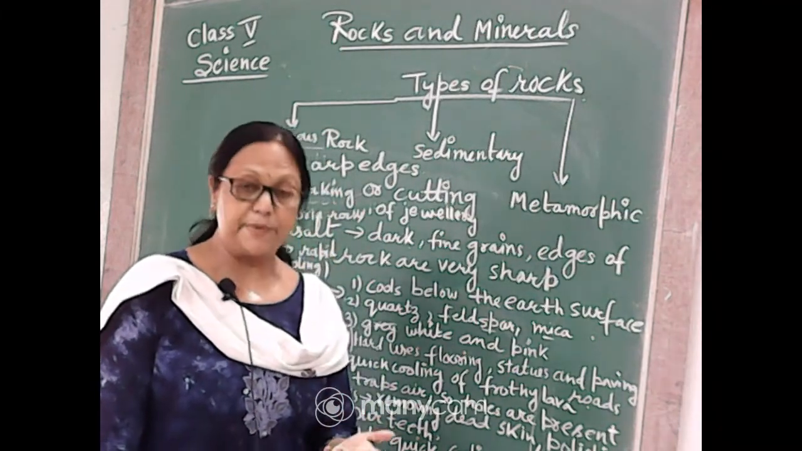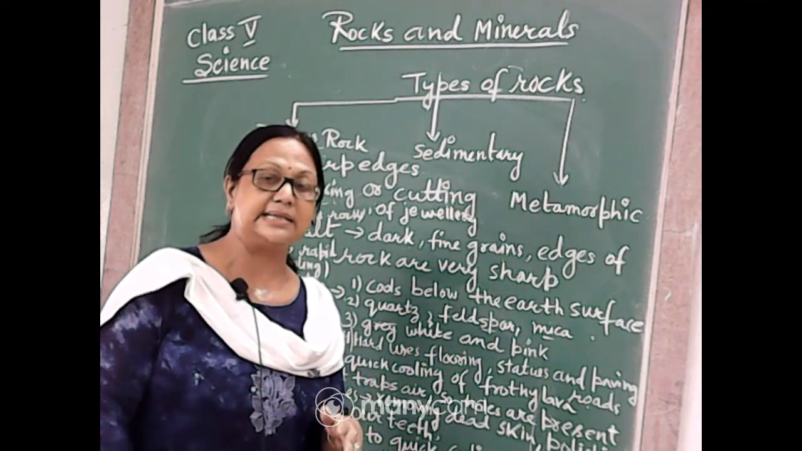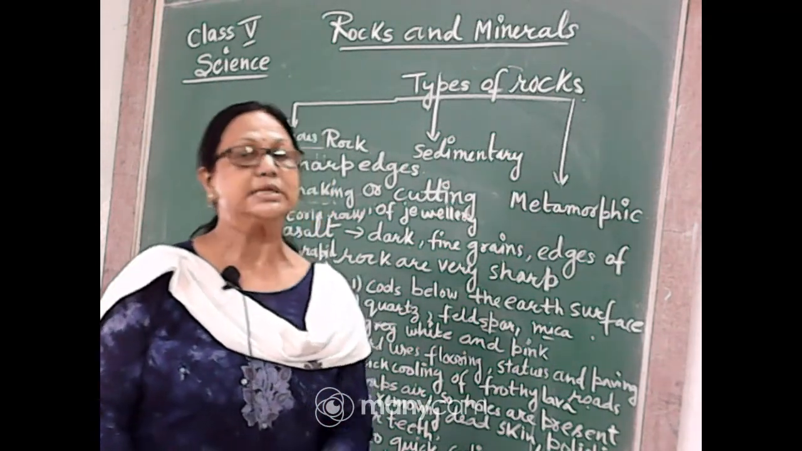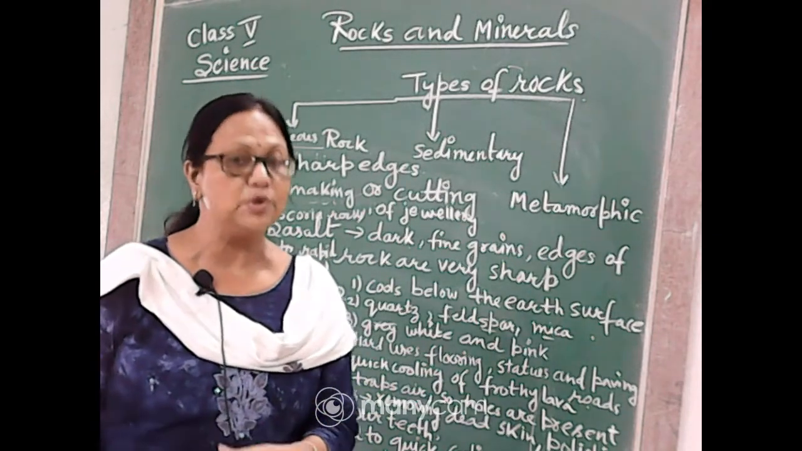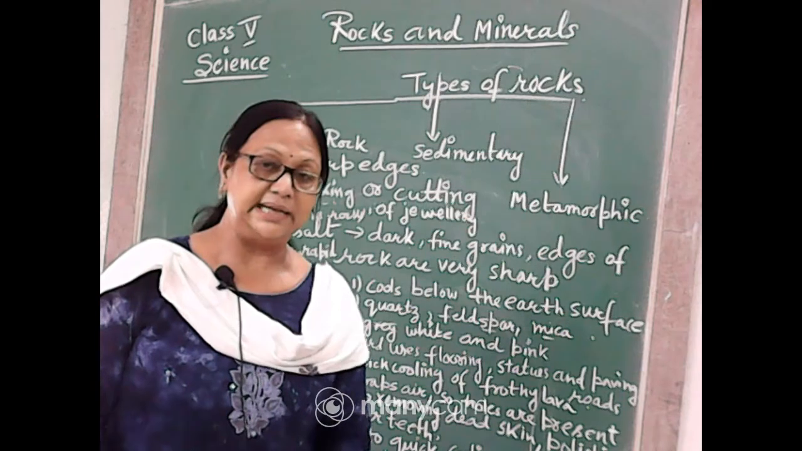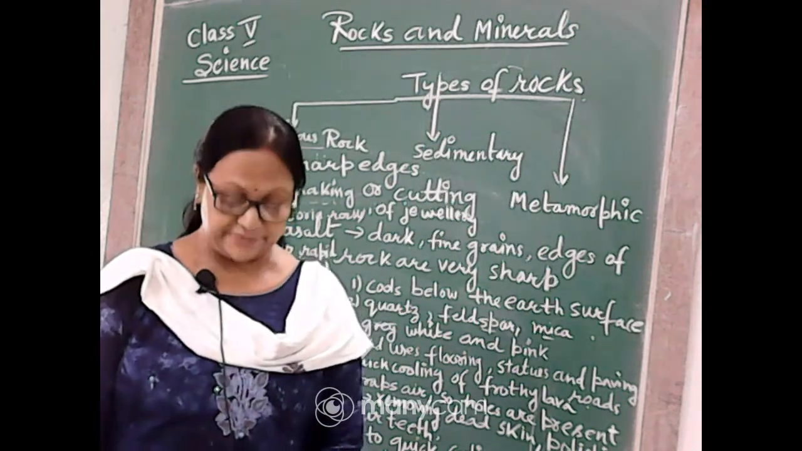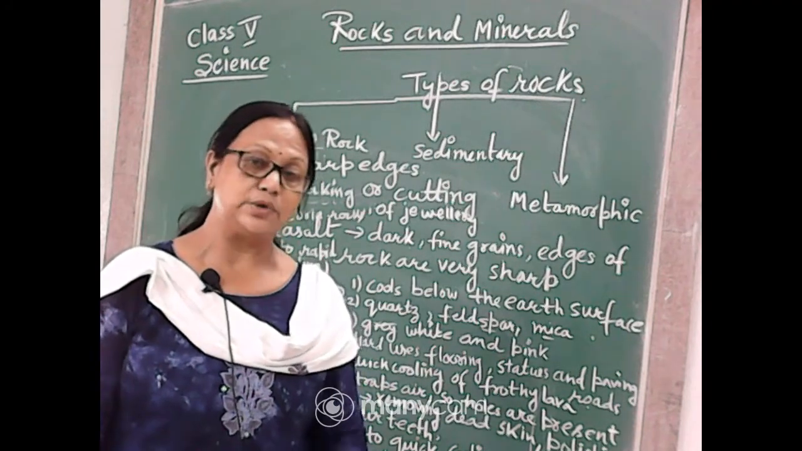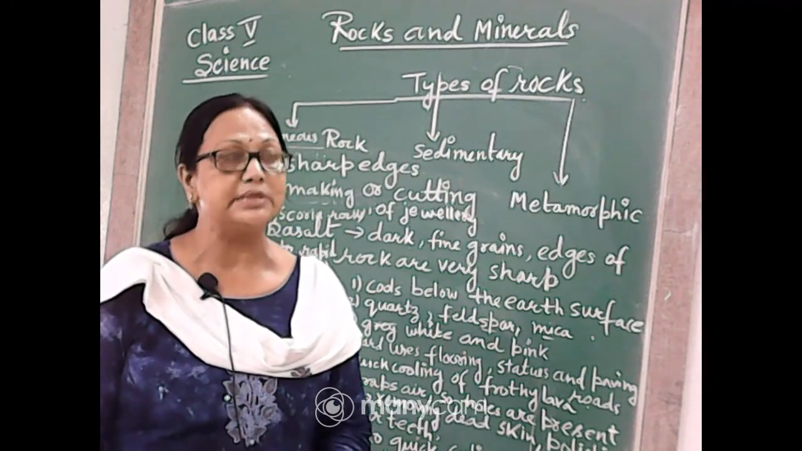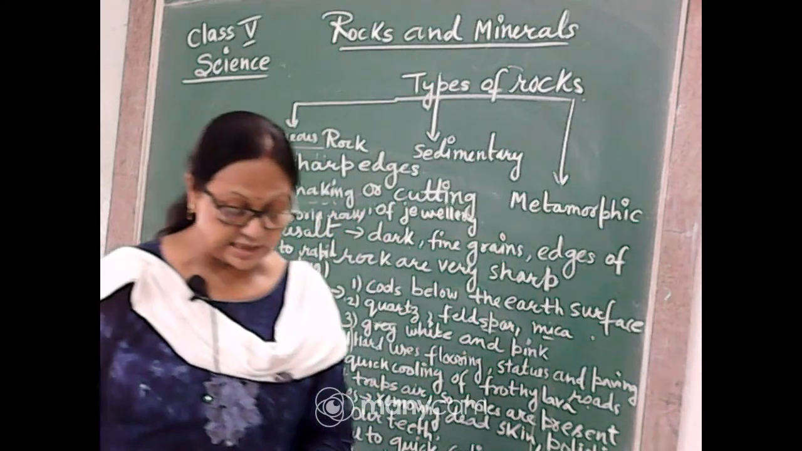We use pumice for removing the dead skin or the dead cells of our body. Because its surface is coarse, it is not so smooth, so we can remove our dead cells and clean our body with the help of this pumice stone. Doctors or dentists who take care of our teeth also use pumice stone for polishing the teeth.